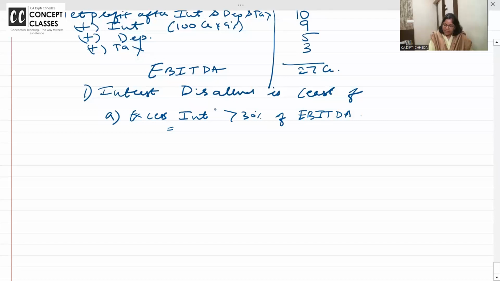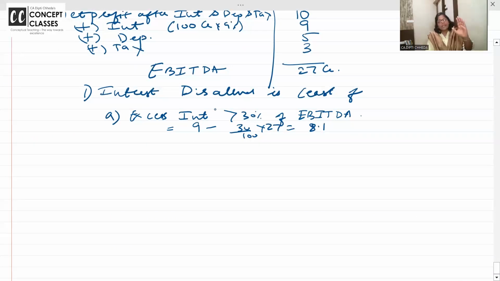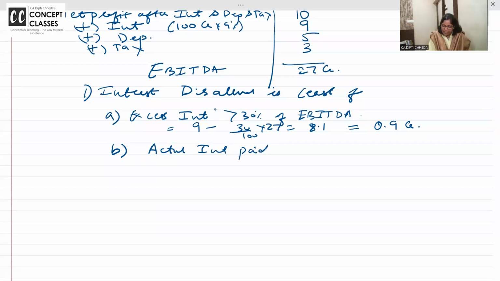आपका इंटरेस्ट कितना है? 9 करोड़. 30% ऑफ EBITDA कितना आ रहा है? 8.1. 30% ऑफ EBITDA तक इंटरेस्ट अलाउड है, तो एक्सेस कितना है? 0.9 crores. This is disallowed or actual interest paid to associate enterprise 9 crore, whichever is lower. So 0.9 is the answer.